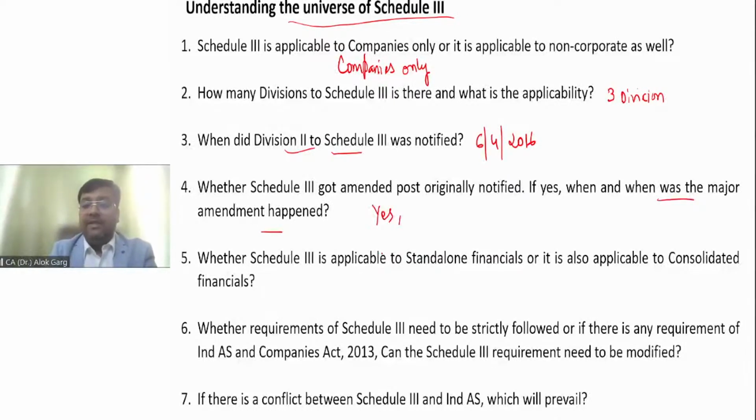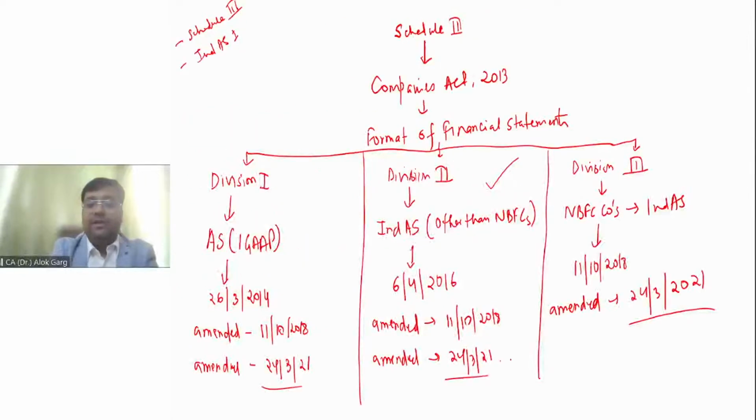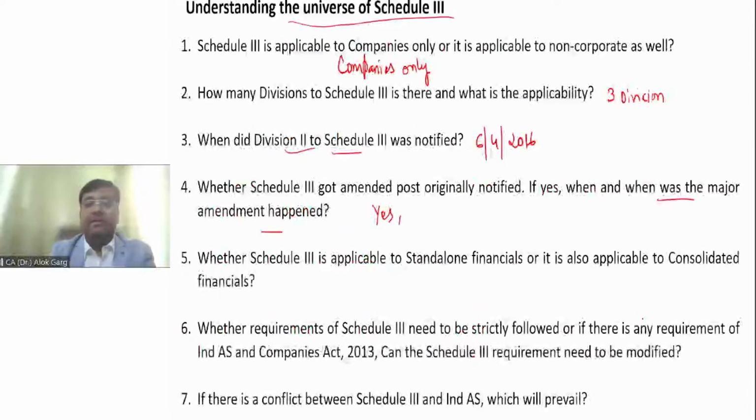Yes, Schedule 3 was amended, and the major amendment in all the divisions of Schedule 3 happened on 24 March 2021, right? Is that clear?